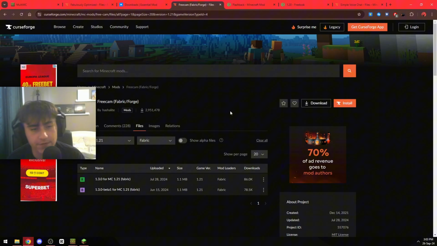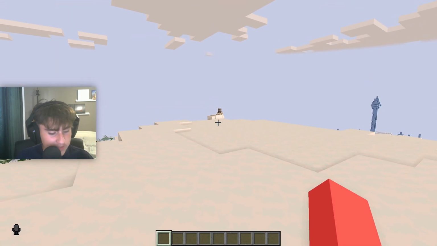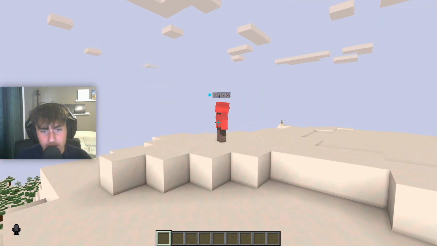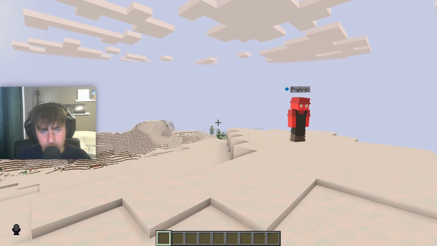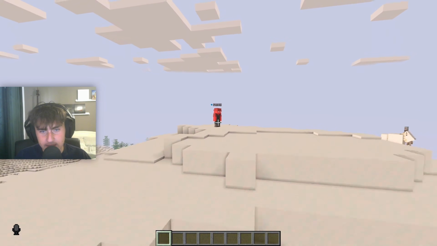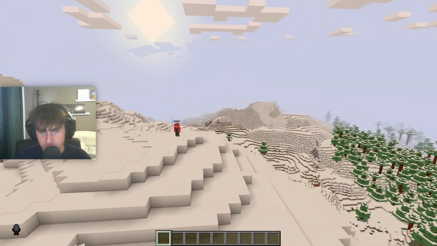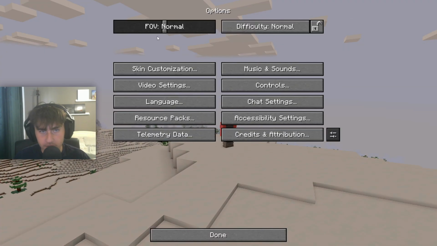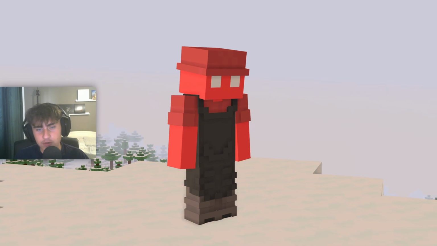The next mod is FreeCam. What this mod does is, by pressing F4 or whatever keybind you have it set to, you have a free camera that you can move around with, and your character stays there, but you can move around wherever you want to. So yeah, I use this all the time. It's really useful for shots or just making thumbnails on the go. You don't even have to go into Replay Mod. You can just take a screenshot from here.